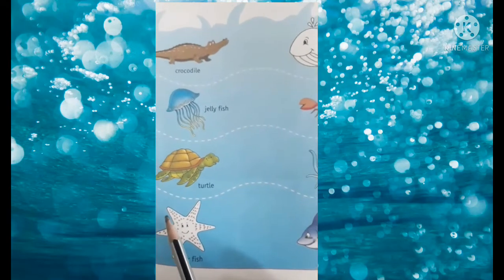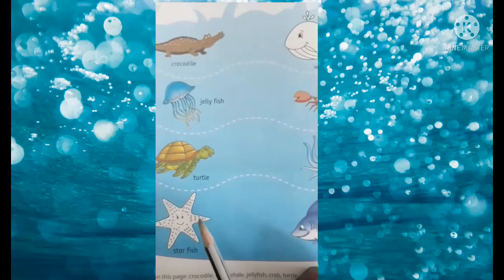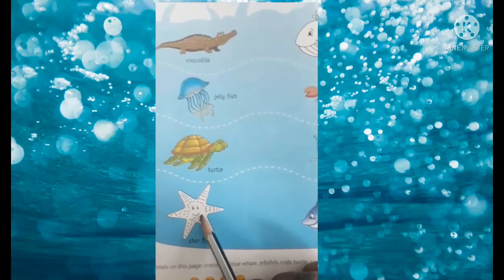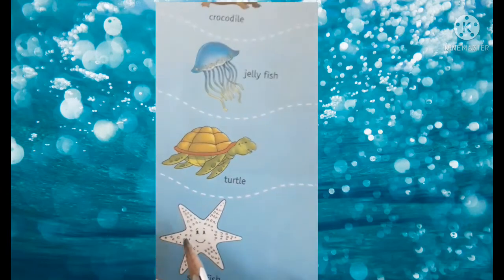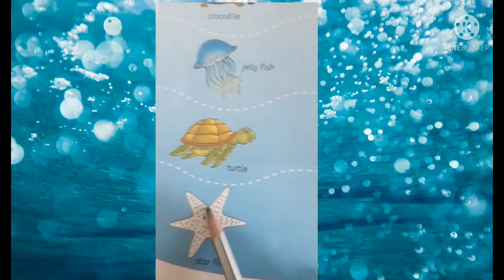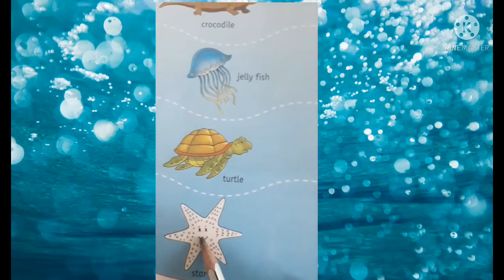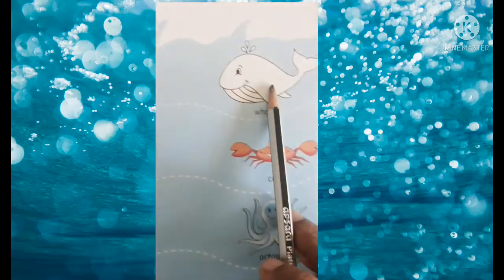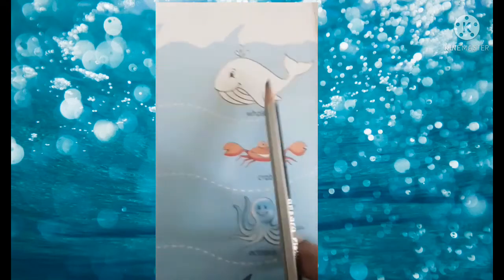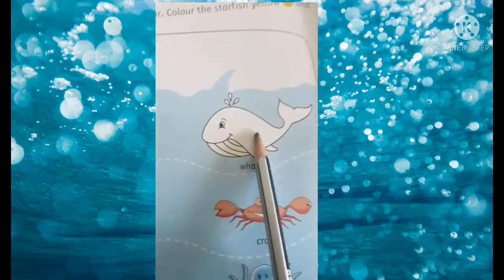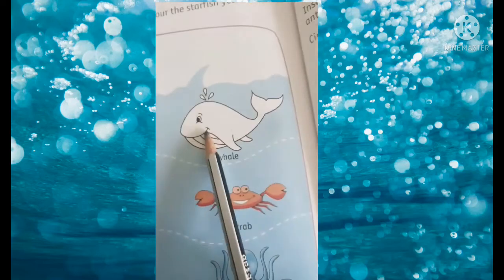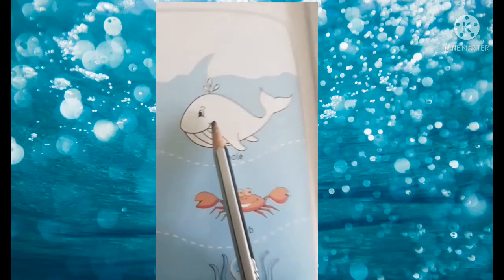Children, color the starfish. Where is the starfish? Yes, this is the starfish. So children, you have to color the starfish yellow. Okay. Next is blue whale. Blue whale color is blue. So you have to color the blue whale in blue color.